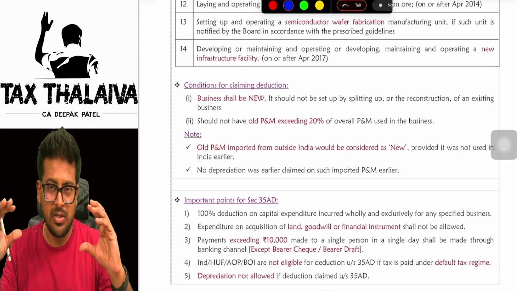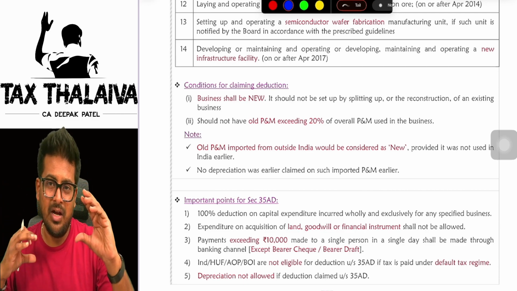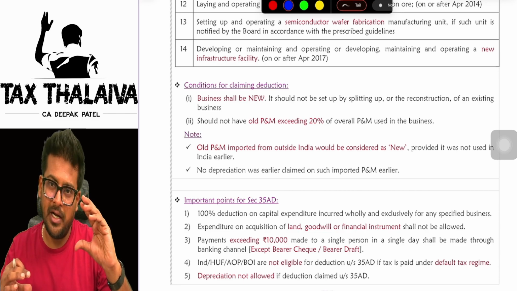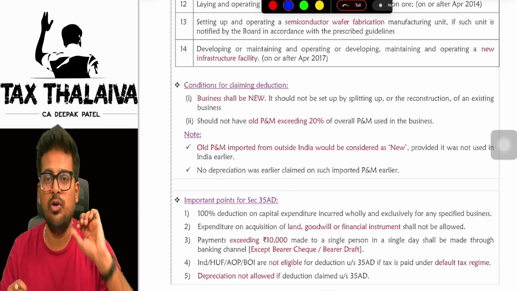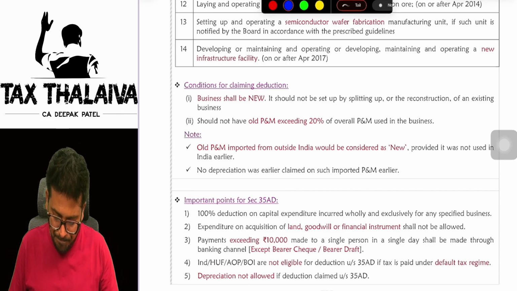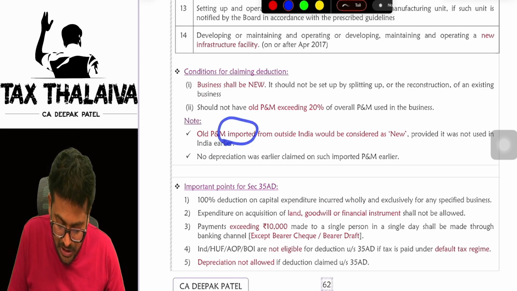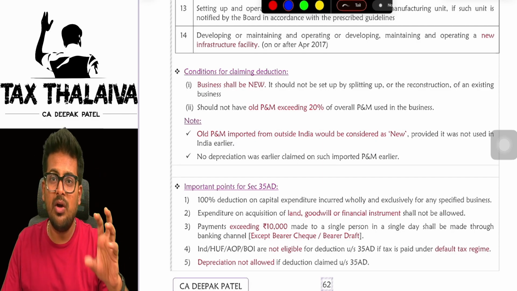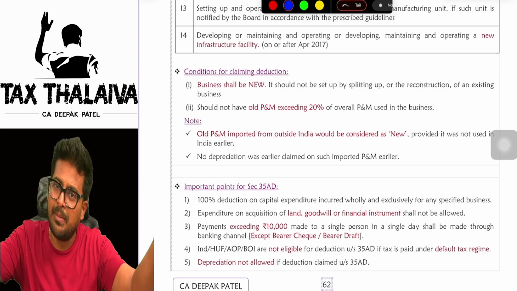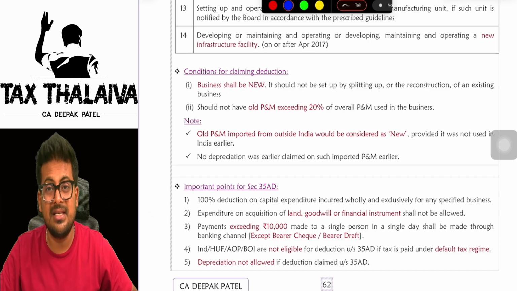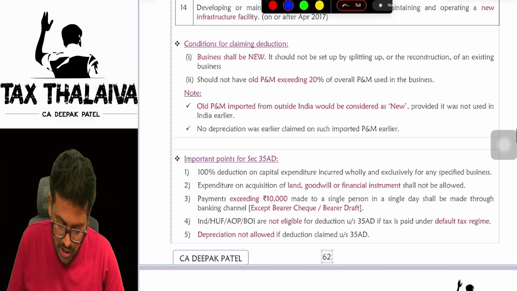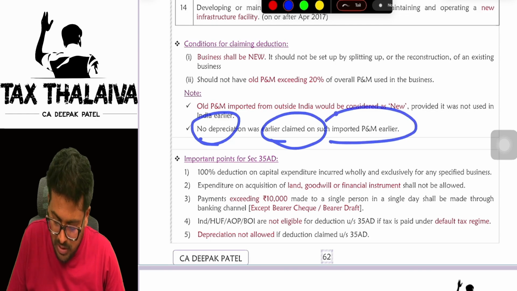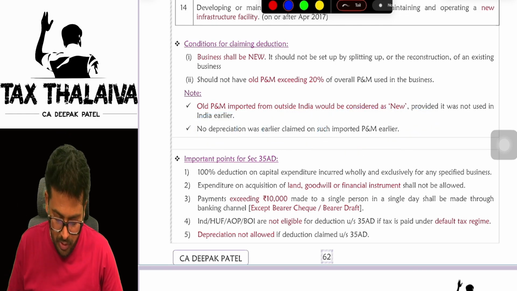So out of 100 rupees of plant and machinery, I can have 20 rupees maximum of old plant and machinery. 80 rupees I have to have new plant and machinery. Got it? Now, old plant and machinery imported will be treated as new only. Let's say, for example, you imported old plant and machinery from some other country. Still, it will be considered as new plant and machinery only, if no depreciation was earlier claimed on such plant and machinery which you imported.